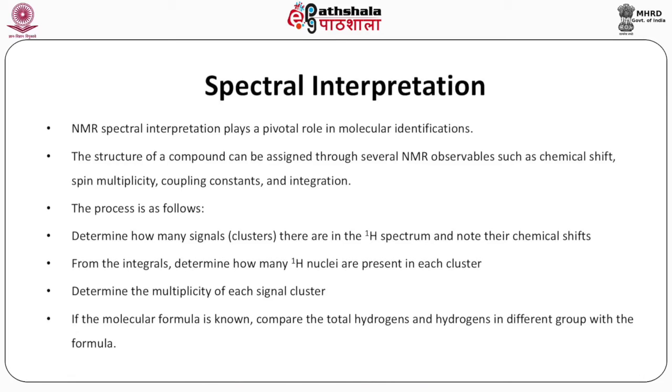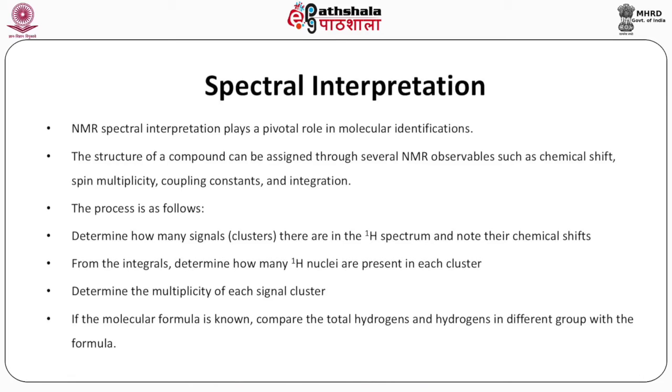NMR spectral interpretation plays a pivotal role in molecular identification. The structure of a compound can be assigned through several NMR observables such as chemical shift, spin multiplicity, coupling constants and integration. The process is as follows.